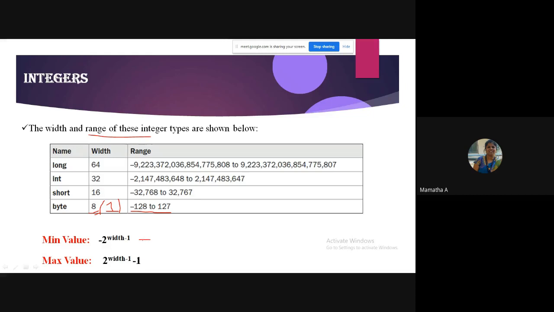So how do I get the min value of byte, ma'am? Minus 2 to the power what? What is the width of byte in terms of bits? 8 bits. 8 minus 1 is how much? 7. Minus 2 to the power 7 is how much? Minus 128.